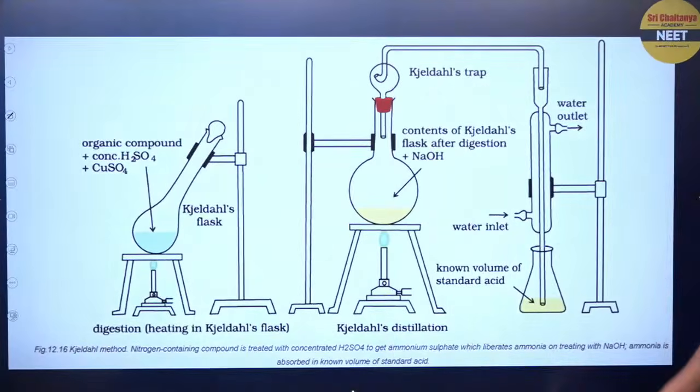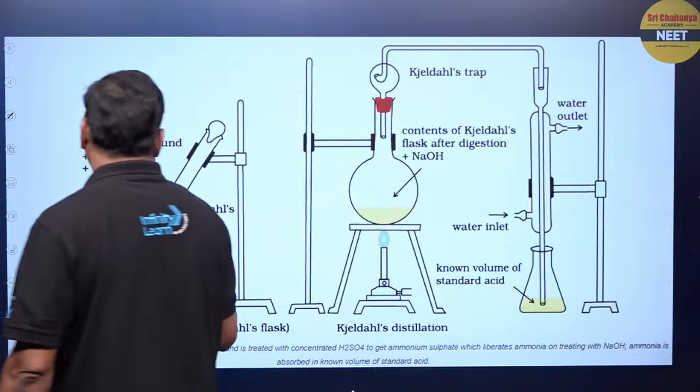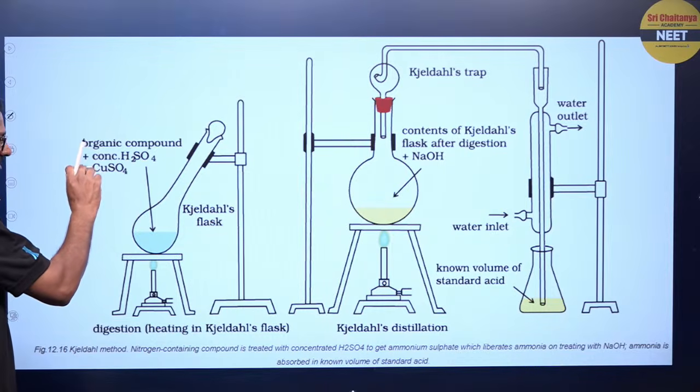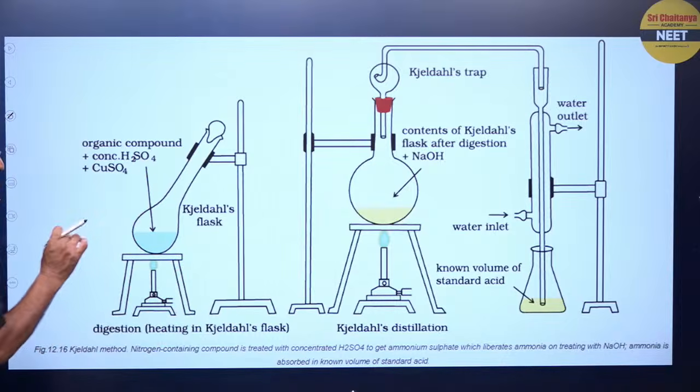And in the Kjeldahl method, as I told you, step 1 is that the organic compound is mixed with concentrated H2SO4 and a little bit of copper sulfate. This is called Kjeldahlization or digestion.